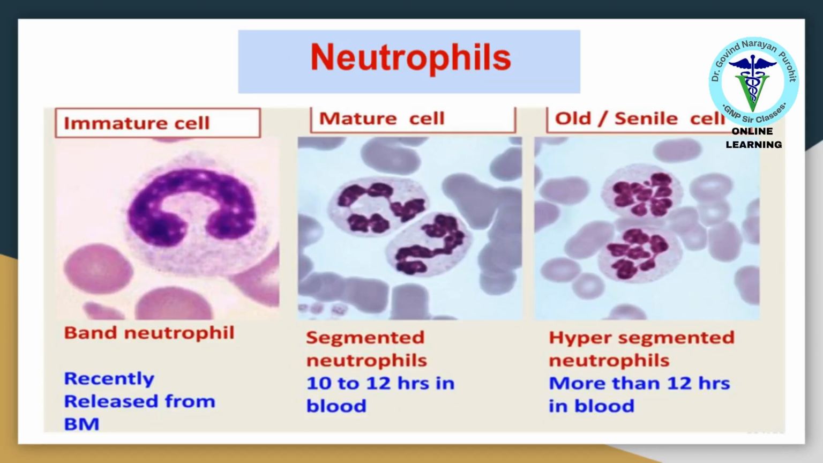Neutrophils are a type of white blood cell crucial for fighting infections. Immature neutrophils, known as band neutrophils, are recently released from the bone marrow. Mature neutrophils circulate in the blood for 10 to 12 hours, while old or senile neutrophils are hypersegmented and remain in the blood for more than 12 hours.